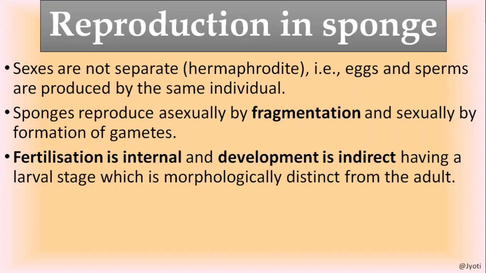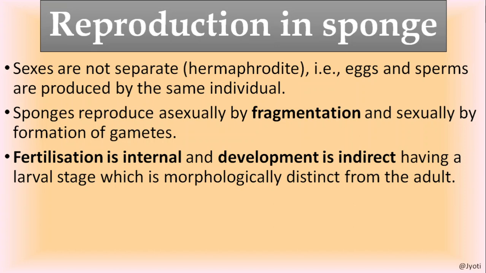Direct development is the type of development where the zygote directly develops into the adult. The zygote develops into embryo, then the embryo develops into the adult. But in indirect development, the zygote develops into embryo, the embryo develops into a larva, then the larva undergoes metamorphosis to develop into an adult organism.